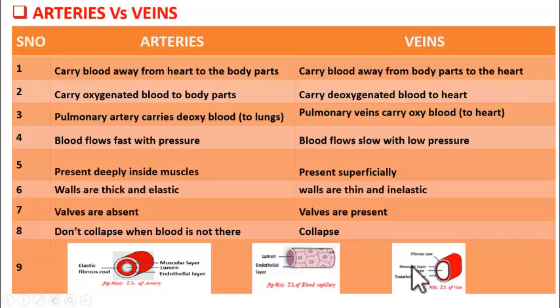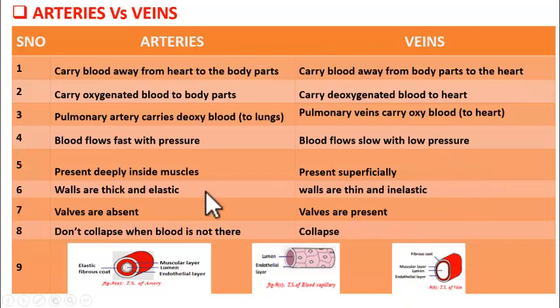Now what about lumen? Lumen is the space inside, right? So there is much space inside. There is bigger lumen here and smaller lumen here. So this bigger lumen is favorable for the blood to flow with low pressure. Right? So in veins the blood pressure is very low. So for blood with such low pressure to flow, the space should be bigger, right? So that is why lumen is bigger and it is favorable for the blood to flow with low pressure. Got it? I hope you understood.